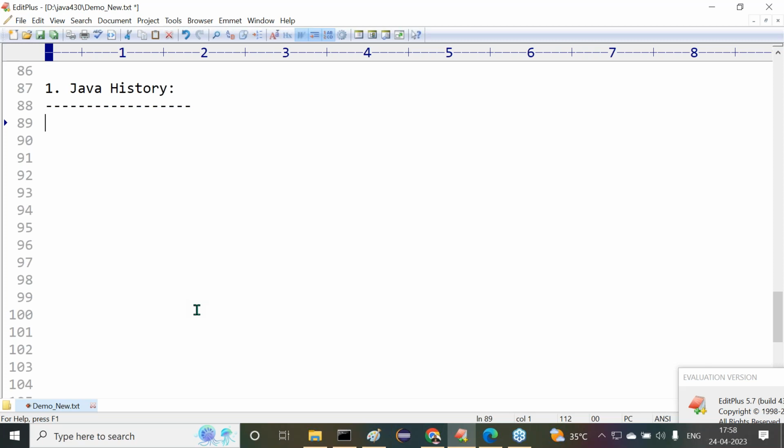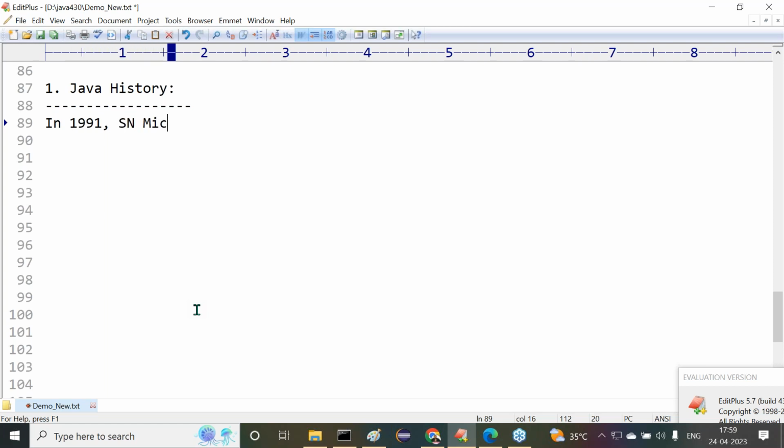Observe carefully. Java was provided on January 23rd, 1996, in the sense that preparation was started before 1996. Preparation for the Java programming language was started before 1996. But when was it started, what are the roots of this particular one? In 1991, exactly, you remember the date, but that is not the startup point of Java. Understand it clearly.